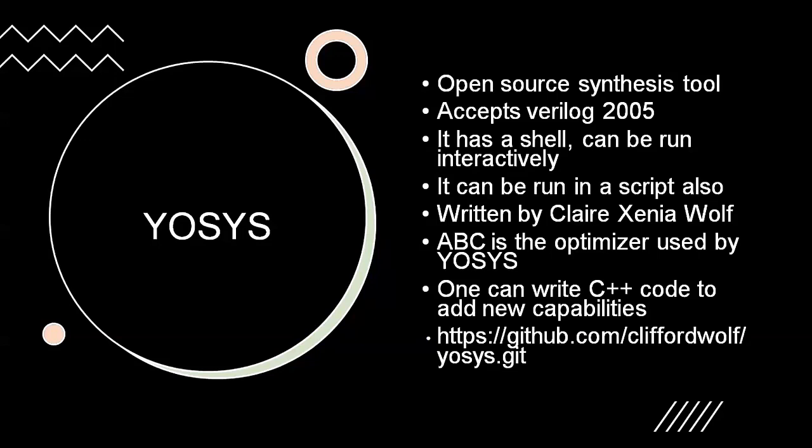Inside Yosys is ABC. ABC is another subtool within Yosys. It is an optimizer, a logic optimizer. It optimizes the logic after Yosys synthesis. ABC is a kind of add-on to Yosys, but you can use your own optimizer, or you can write your own optimizer and verify with Yosys and compare it with ABC or any other. You can claim that my optimizer is better. You can write papers like that.